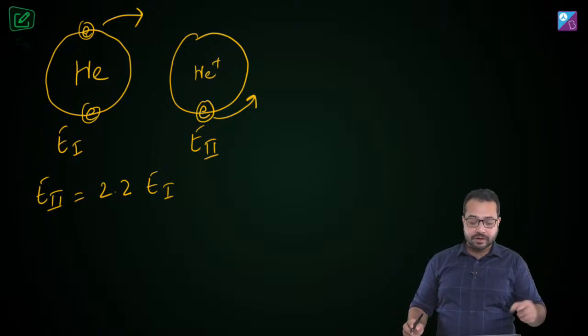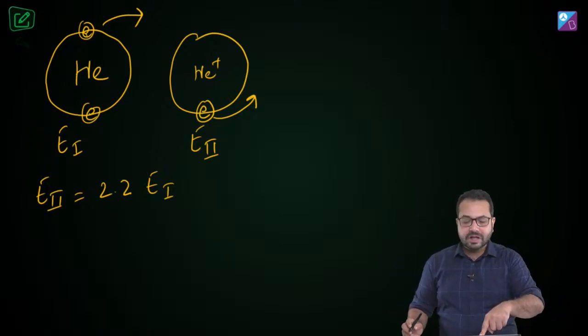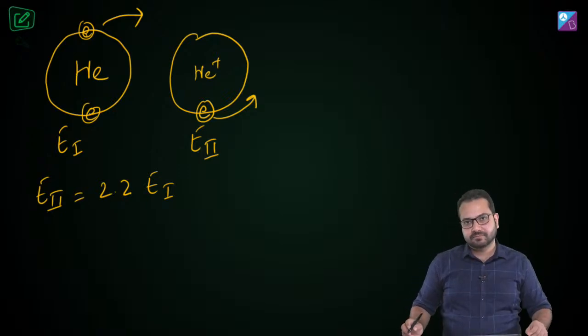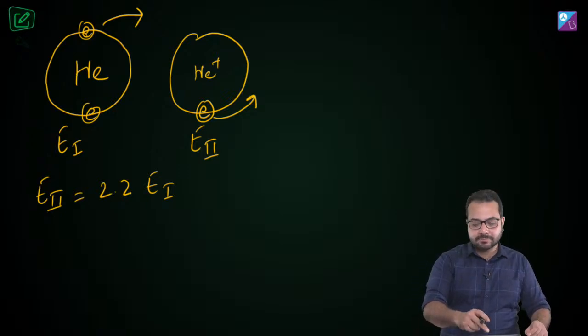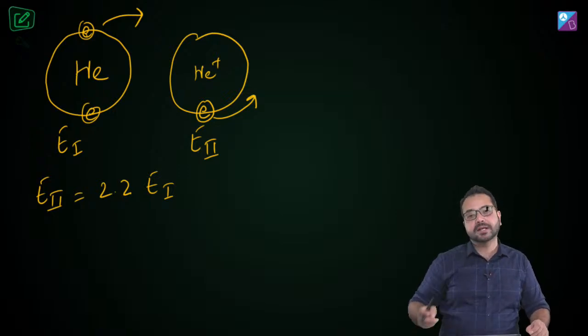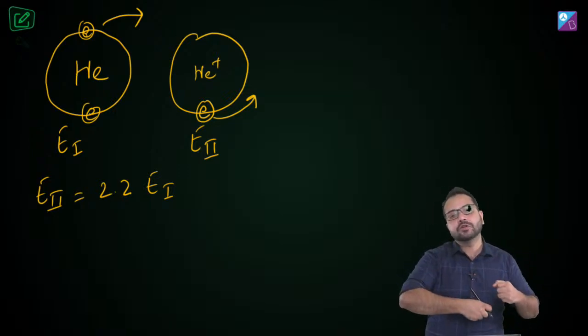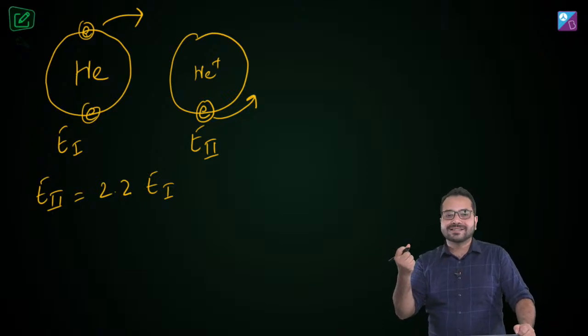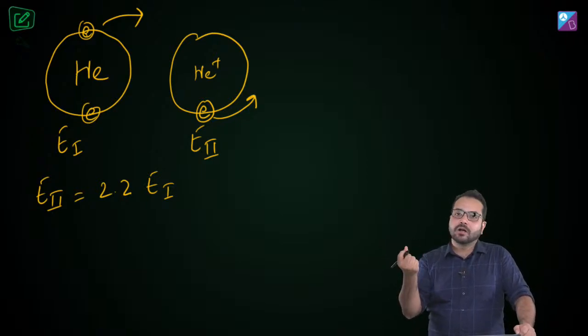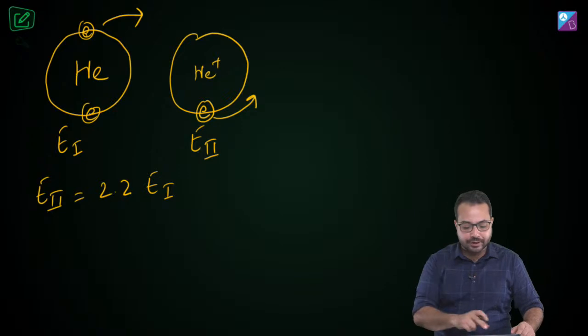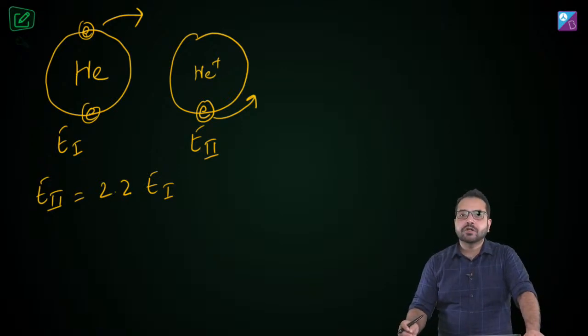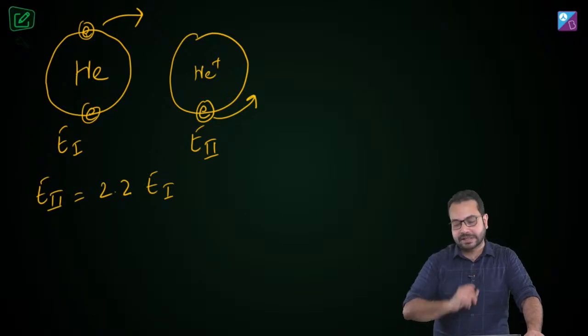That's obvious, okay, because now it has become helium plus. So this was helium and there were 2 electrons, now it has become helium plus. So obviously the energy required to take out the second electron is going to be larger, right? So E2, the energy required to take out the second electron, is 2.2 times the energy required to take out the first electron.